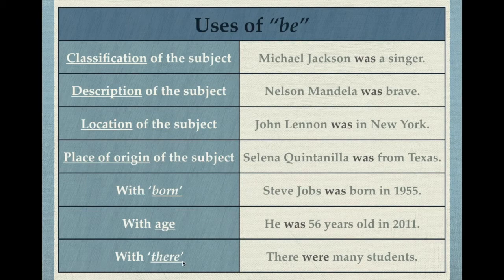And with there, as you know, there was, there were. In this case, there were many students. It's plural, so we need were. There were many students in the last video conference. Okay, so these are some uses of verb to be that maybe you need to remember. And now let's go over the topic.